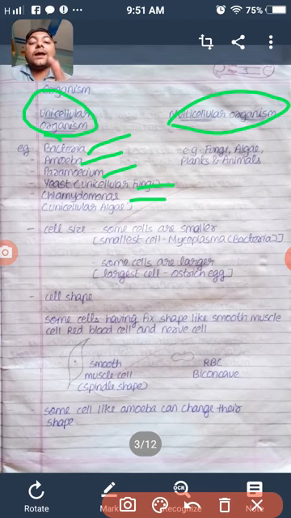You have to remember the examples of unicellular organisms. It will be asked for 1 mark: bacteria, amoeba, paramecium, yeast, chlamydomonas.